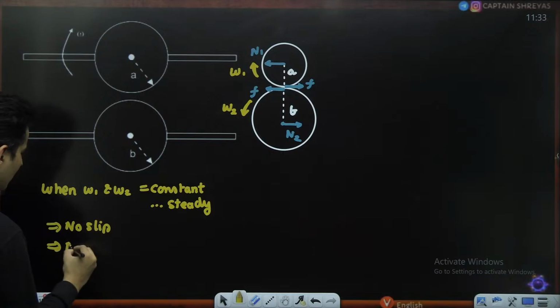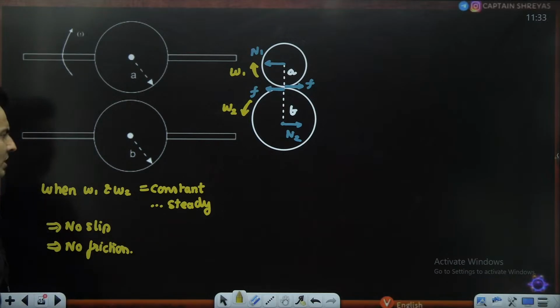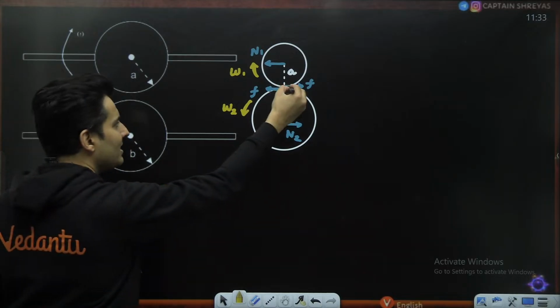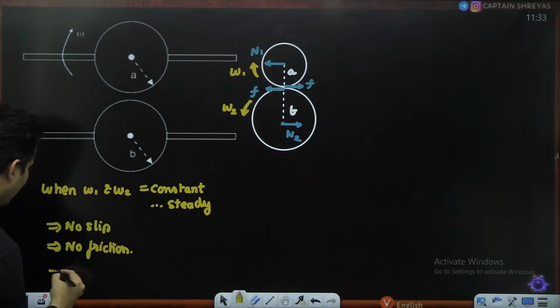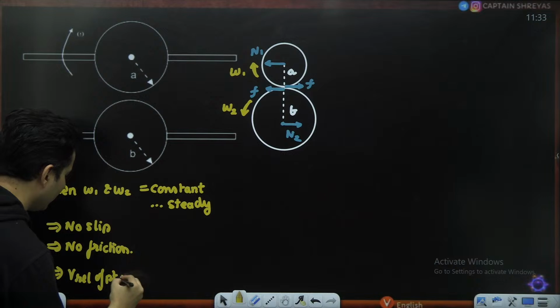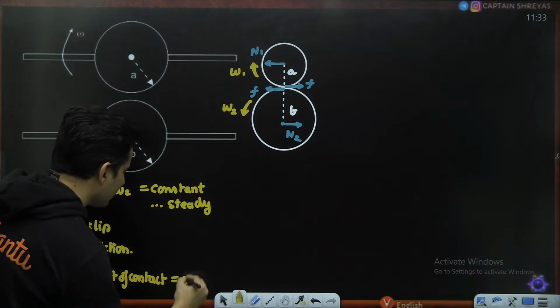So that means there will be no friction anymore. And because there is no slip, that means the relative velocity of the point of contact is zero.